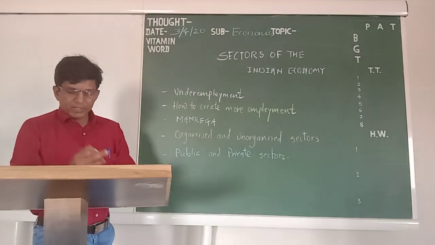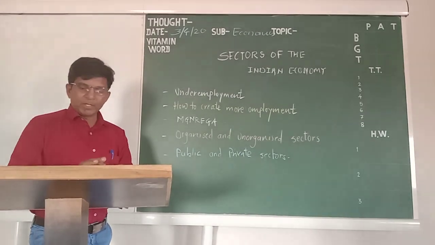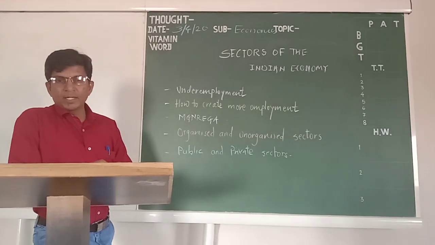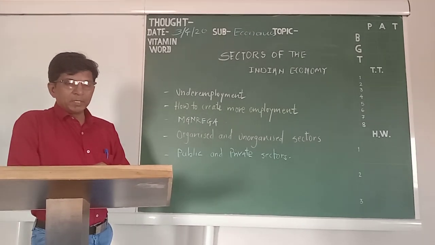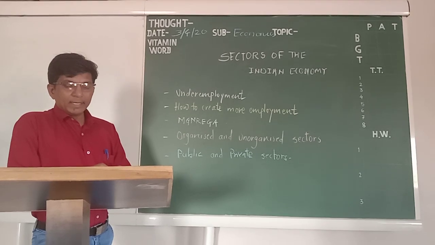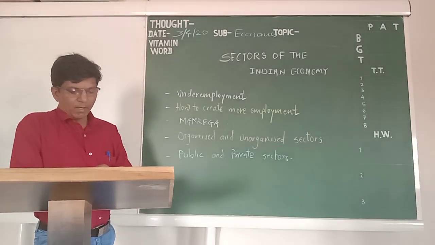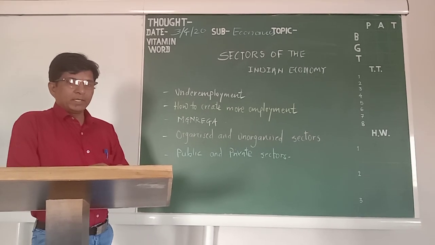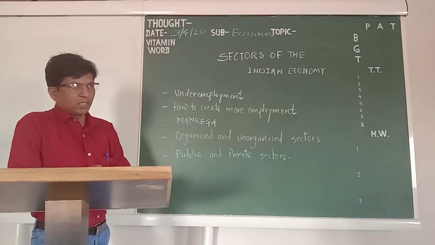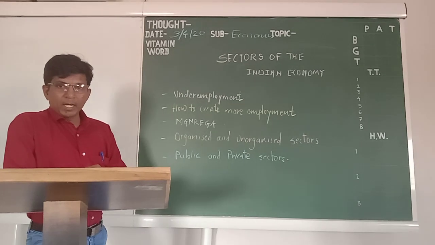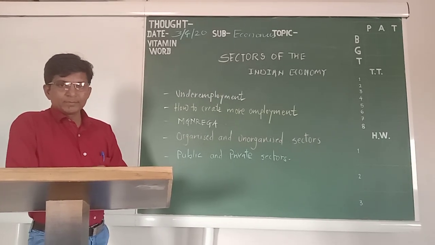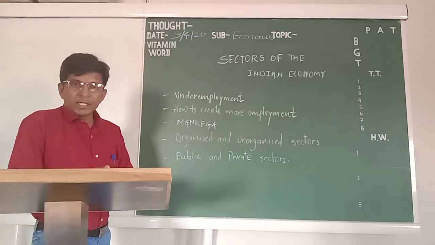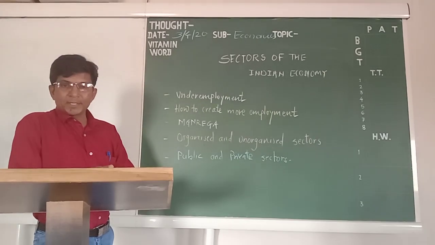We have seen in the previous chapter that more than 50% of people are engaged in agriculture, or in other words, more than 50% of people of India are dependent on agriculture. But here I would like to focus: 50% plus people are engaged in the agriculture sector. Does it mean all the people are getting satisfactory employment? The answer is no. It's true that most people are engaged in the agriculture sector, but they are not satisfied.